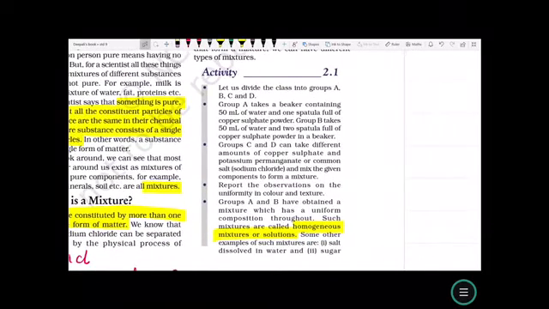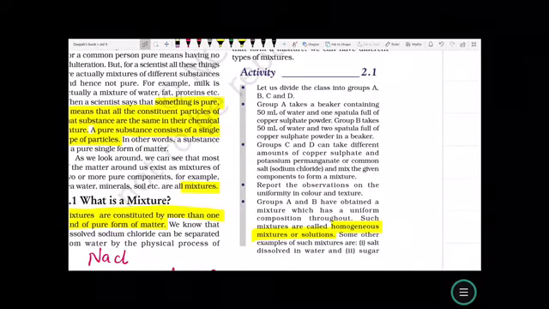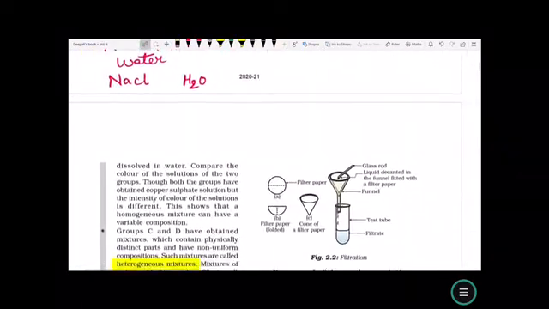In activity 1, we understood that when substances like copper sulfate powder, CuSO4, are mixed in water, it mixes evenly throughout the solution and we see even color all over. That is showing us that it is a homogeneous mixture. Same way, if we take potassium permanganate in common salt, then that also mixes evenly all over.